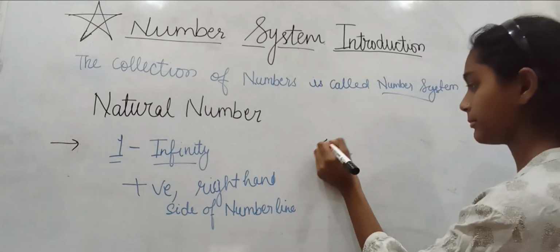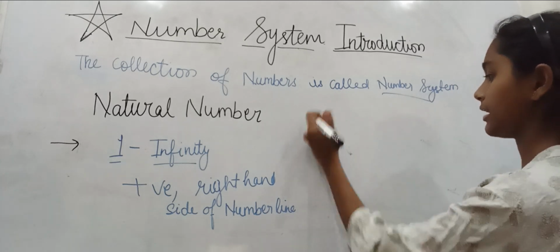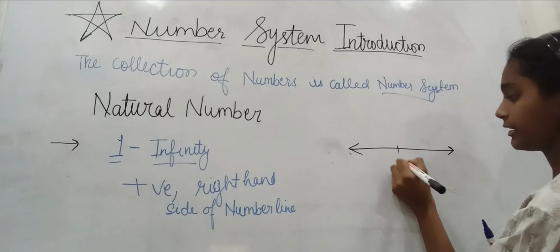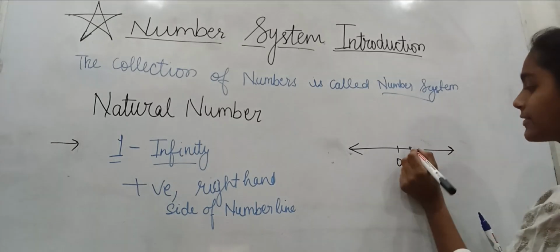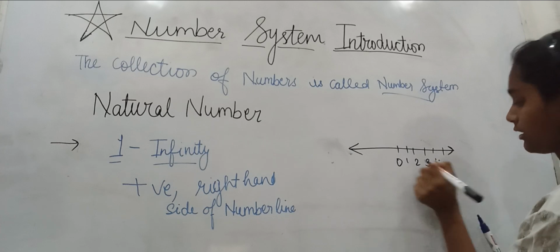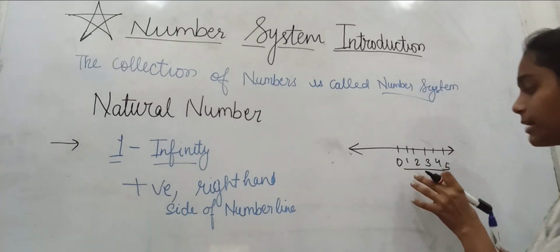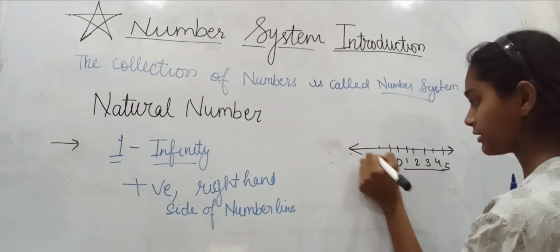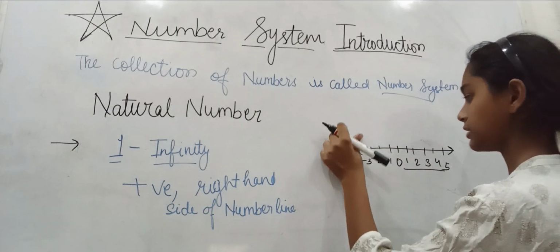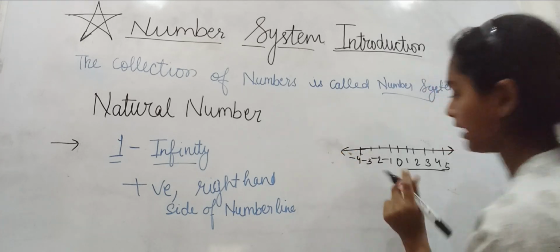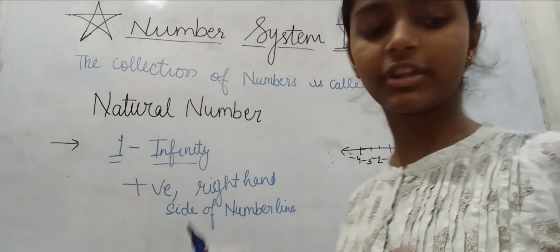Suppose this is a number line. Now, we are taking it as a rough. Suppose this is a number line and here it's 0. So the numbers which lie here are known as natural numbers because they are positive and they lie on the right hand side. Now let us draw the number line first.